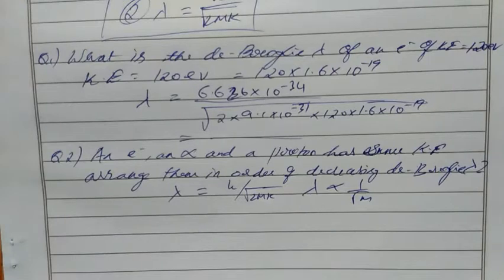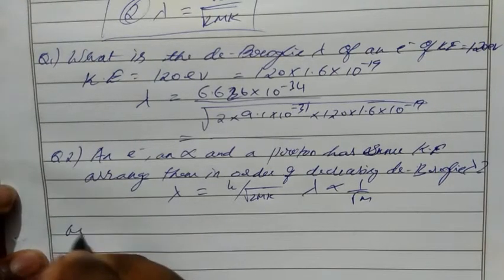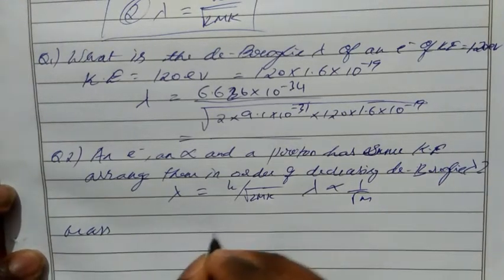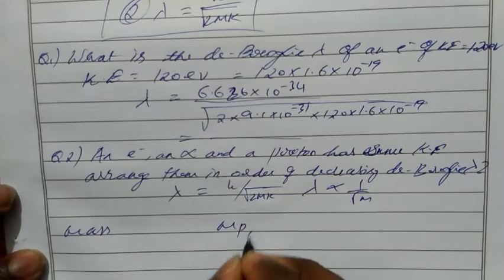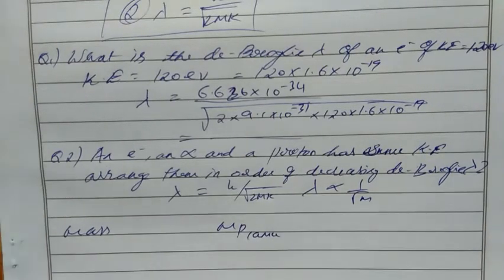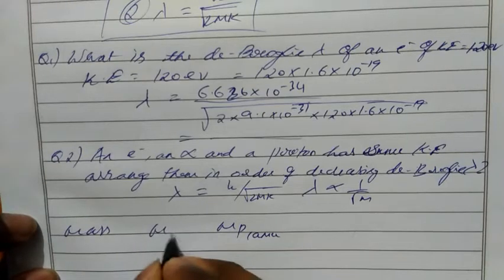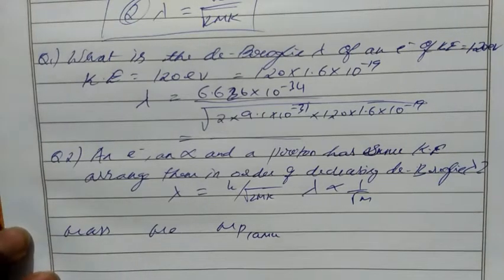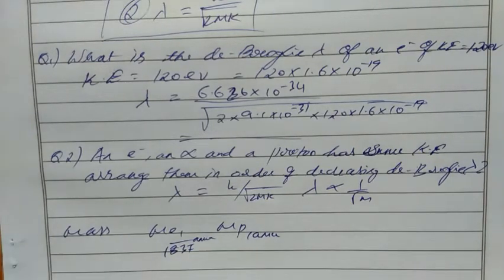If we take the mass of proton as 1 AMU, atomic mass unit, then compared with proton, the mass of electron will be 1 by 1837 AMU, which means one proton is equal to 1837 electrons while comparing the mass.